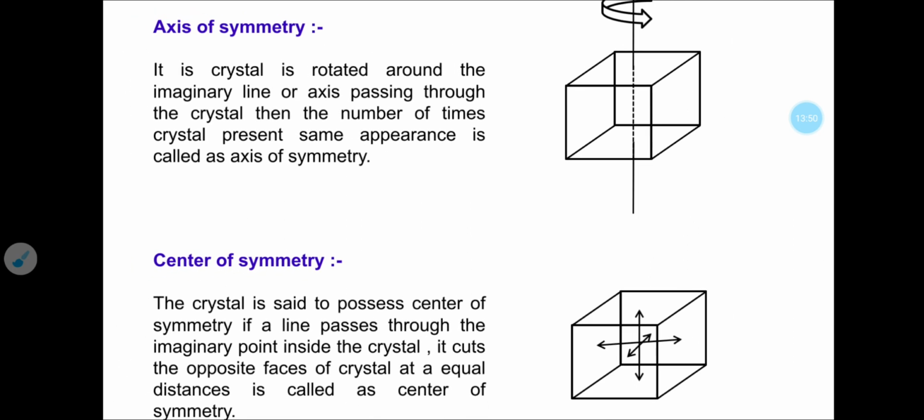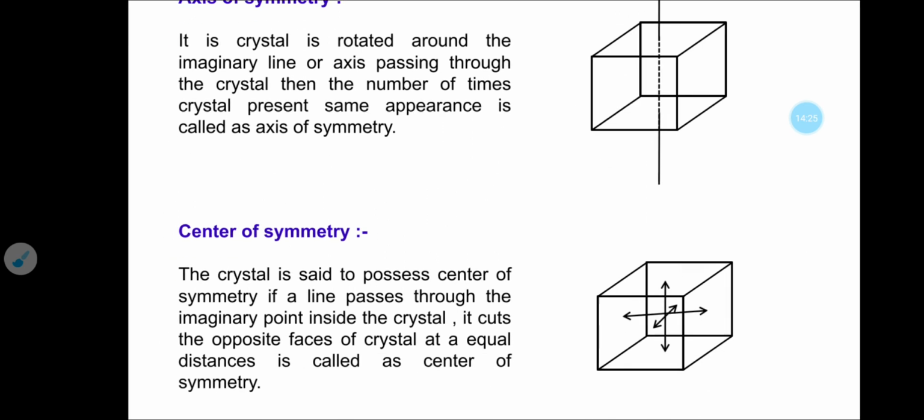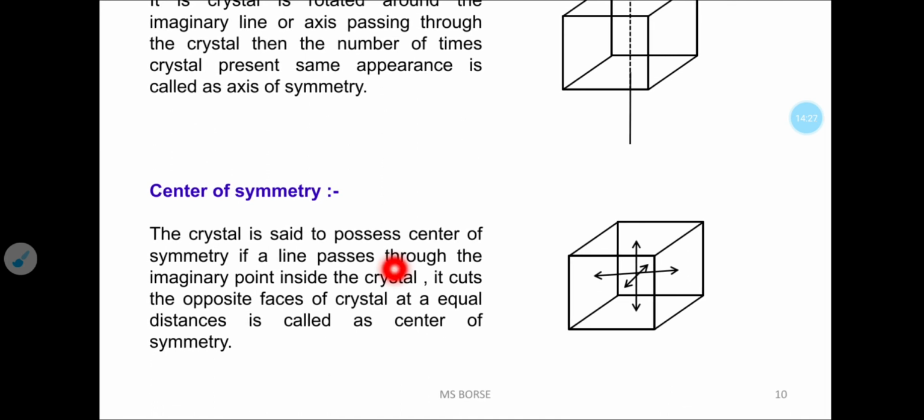Second, axis of symmetry. It is an imaginary axis passing through the crystal. The number of times the crystal, on rotation, acquires the same position or same appearance is called the axis of symmetry. If you rotate the crystal along this axis, we get the same position more than 2 or 3 times. That means in axis of symmetry we get one fold, two fold, four fold symmetry, like that.